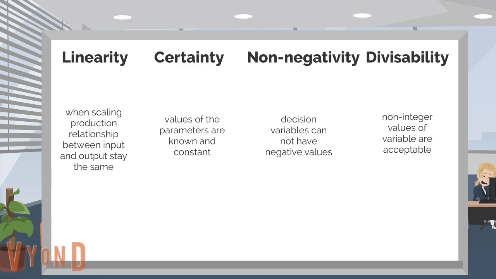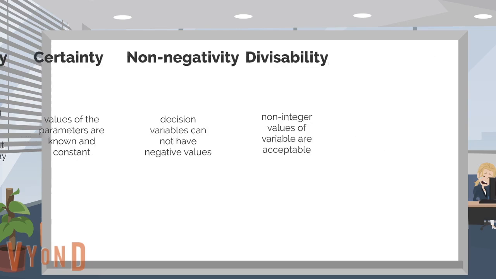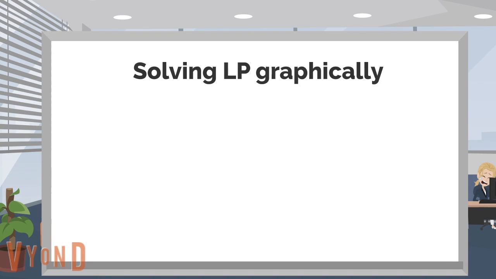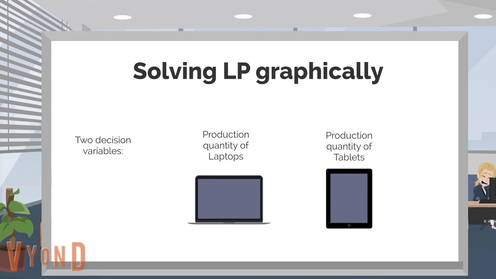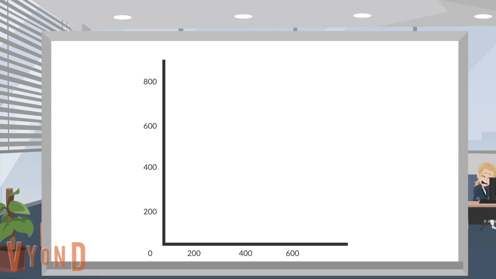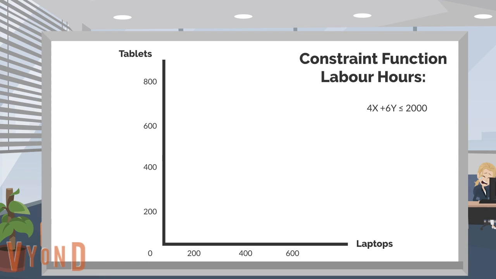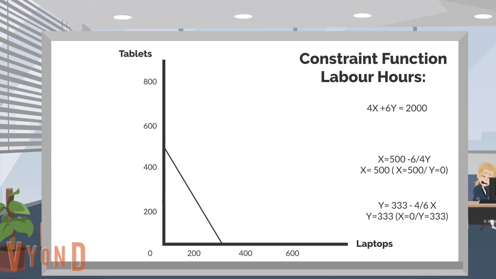Maurice's problem can be solved graphically because there are only two decision variables: the production quantity of laptops and the production quantity of tablets. Maurice assigns each variable to an axis: the laptops to the x-axis and the tablets to the y-axis. The constraint function for the labor hours is that 4x plus 6y needs to be lower than or equal to 2000. The inequality sign of the function must be changed to an equality sign, so that Maurice can solve this function for x and y to find the feasible area for the labor hours.